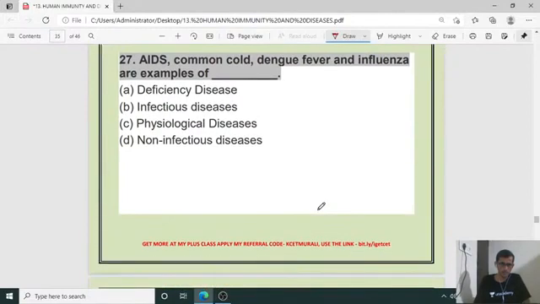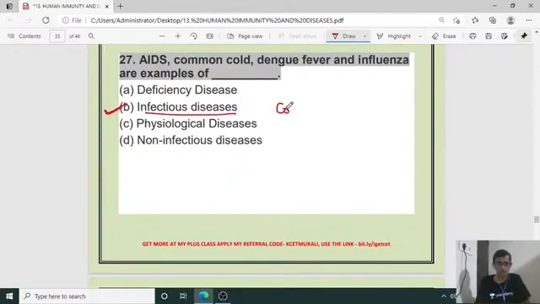And the next question, number 27. AIDS, common cold, dengue fever and influenza are examples of what? HIV, common cold, dengue and influenza are the best examples of what? Is it an infectious agent